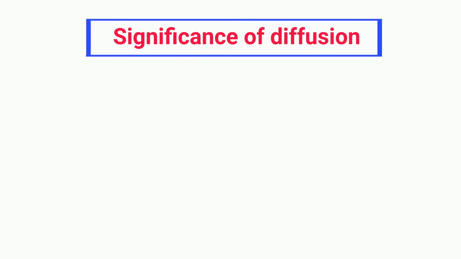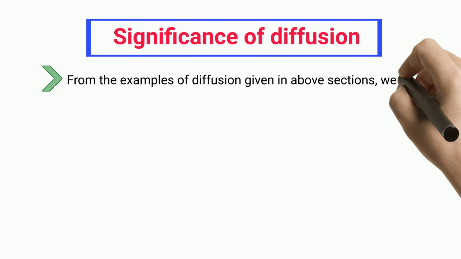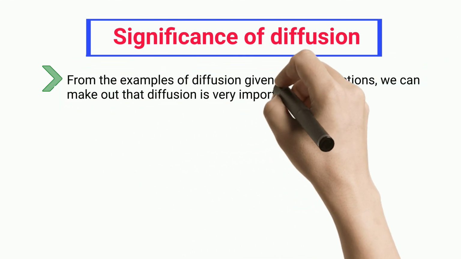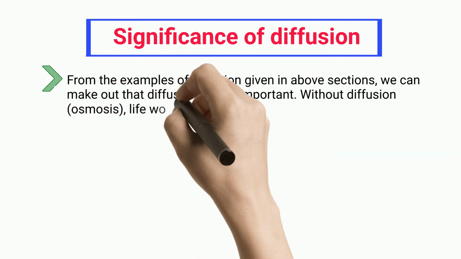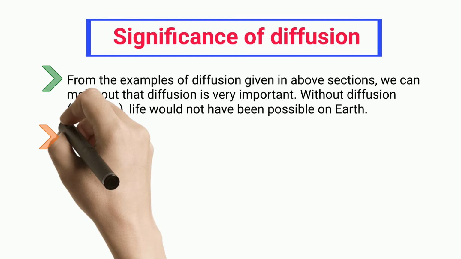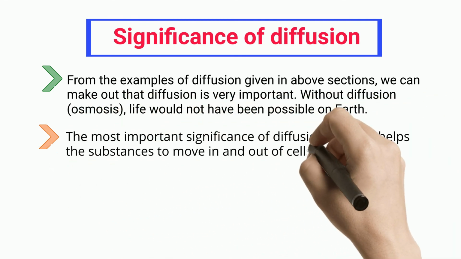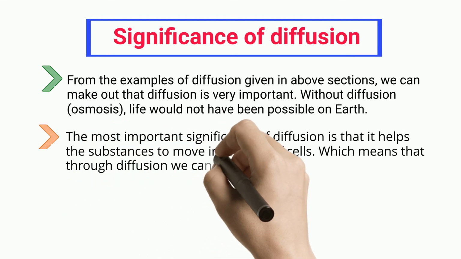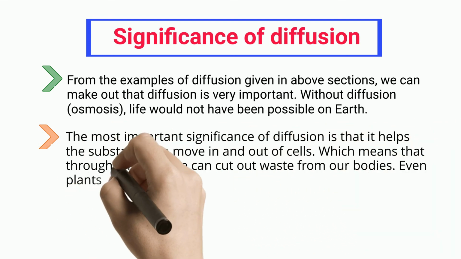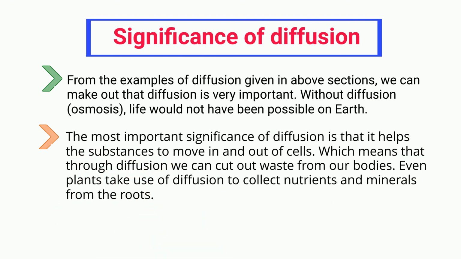Significance of diffusion. From the examples of diffusion given in above sections, we can make out that diffusion is very important. Without diffusion, osmosis, life would not have been possible on Earth. The most important significance of diffusion is that it helps the substances to move in and out of cells. Which means that through diffusion we can cut out waste from our bodies. Even plants make use of diffusion to collect nutrients and minerals from the roots.